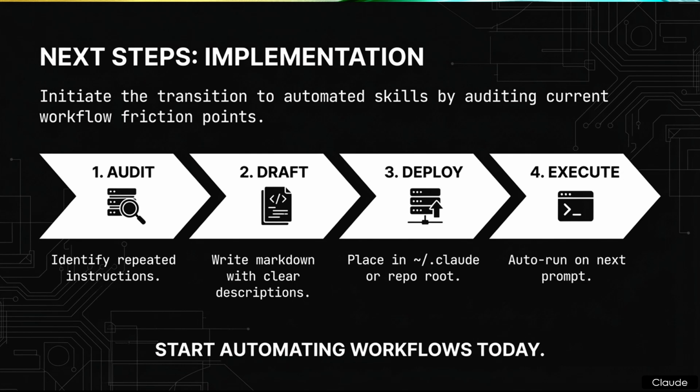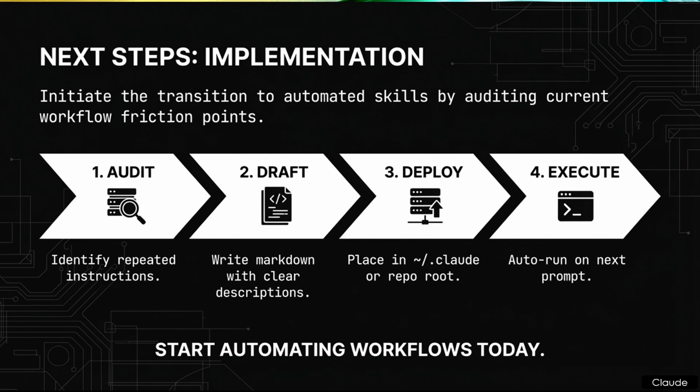We have analyzed the architecture, the activation logic, and the core use cases. Now we look at the transition. Let's turn to the execution plan. Slide 10, Next Steps Implementation. This final phase outlines the transition plan to automated skills by auditing current workflow friction points. The methodology provided in the documentation is highly structured. It outlines a specific 4-step process.